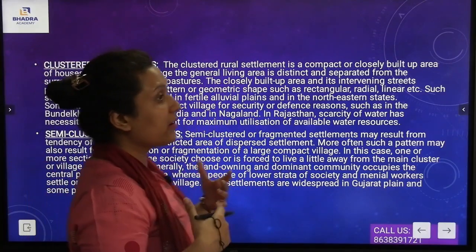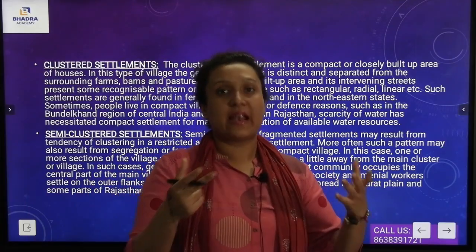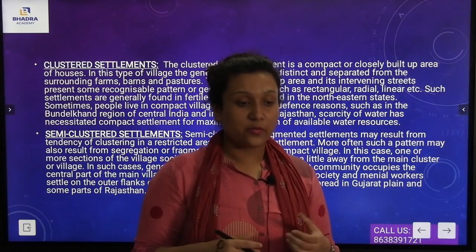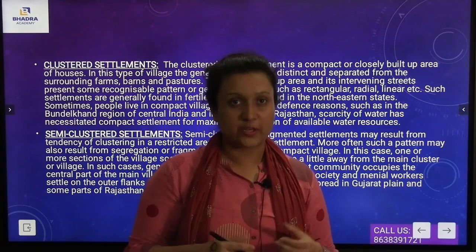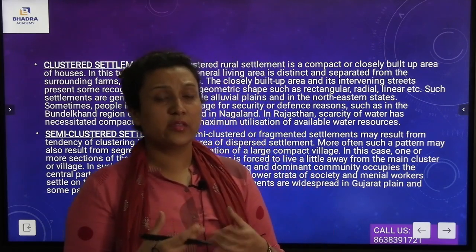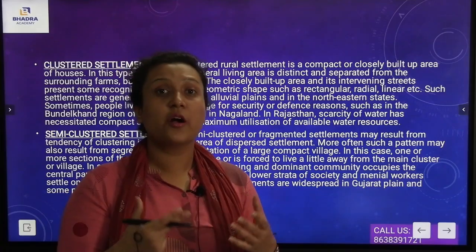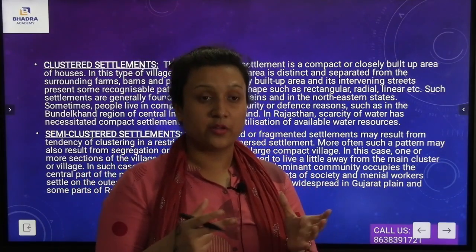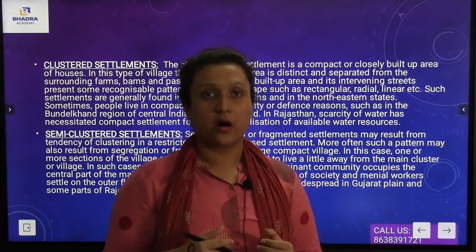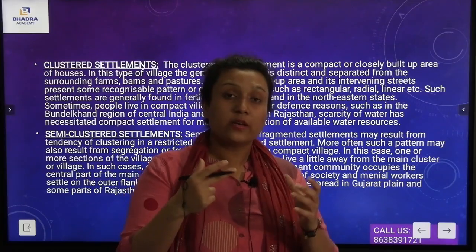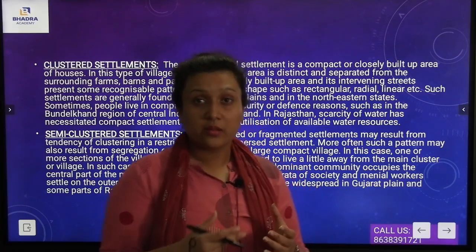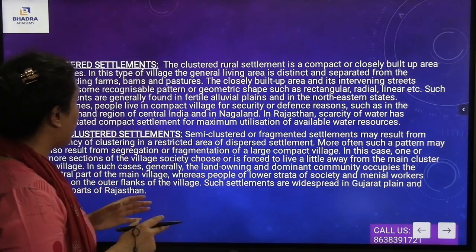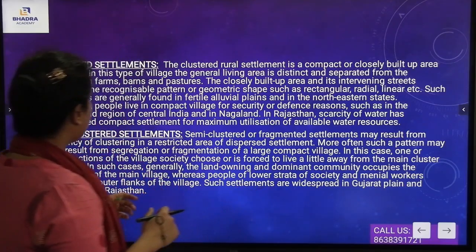And there can also be a big surrounding land, so that all the people will be farming together on that big land, and there will be a surrounding barn and pastures. Also, you see the roads are compact according to the village itself. The roads are quite close to the houses. So in this way also these are termed clustered settlements. Also, on the other hand, such settlements are generally found.